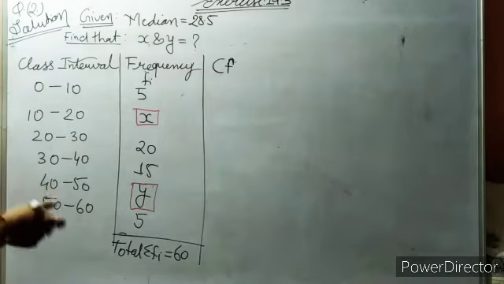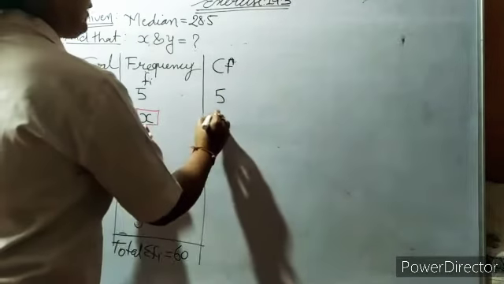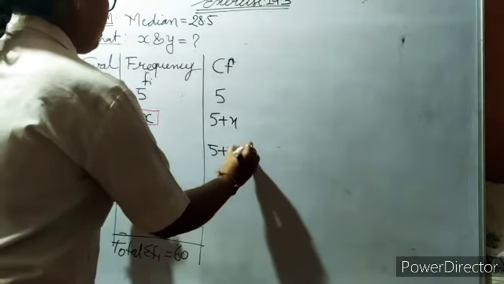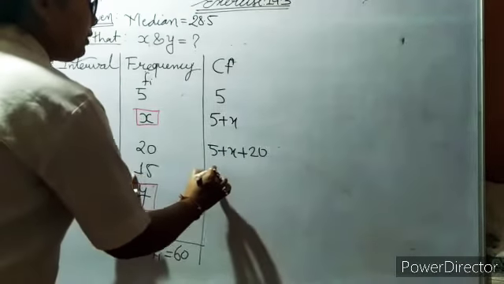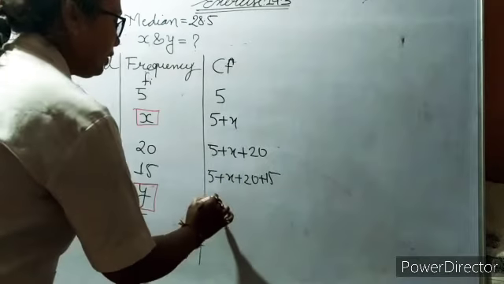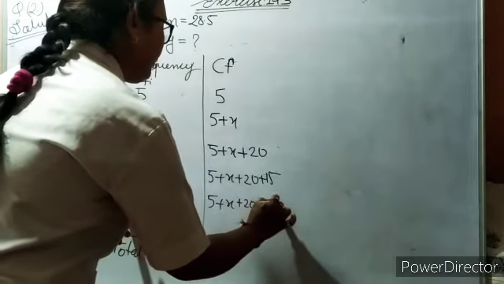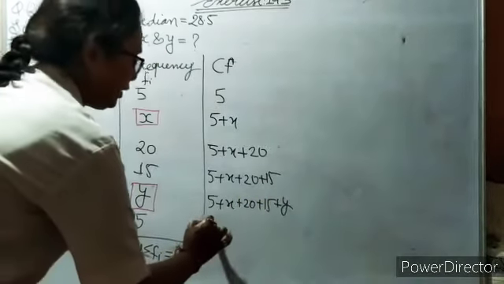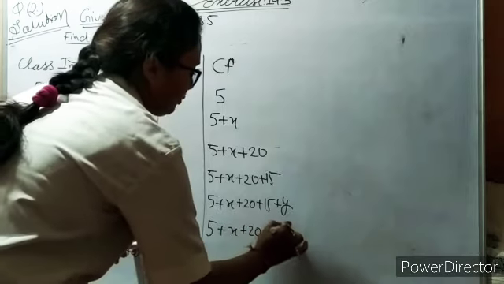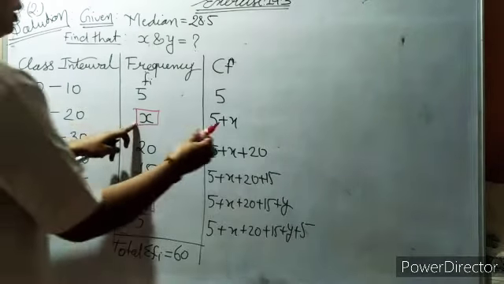The first 5 remains the same. Then it becomes 5 plus x, then 5 plus x plus 20, then 5 plus x plus 20 plus 15, then 5 plus x plus 20 plus 15 plus 5, and then the last one adds y.